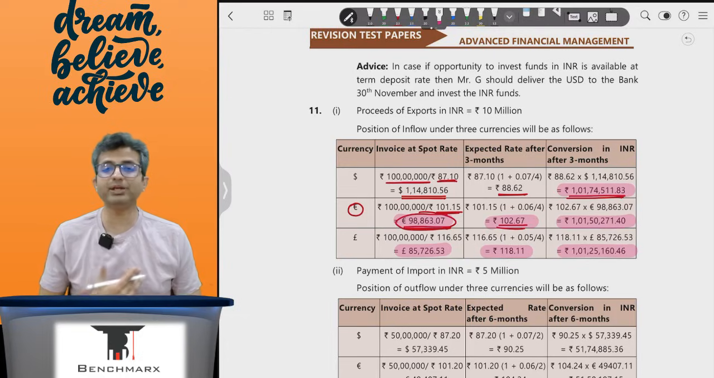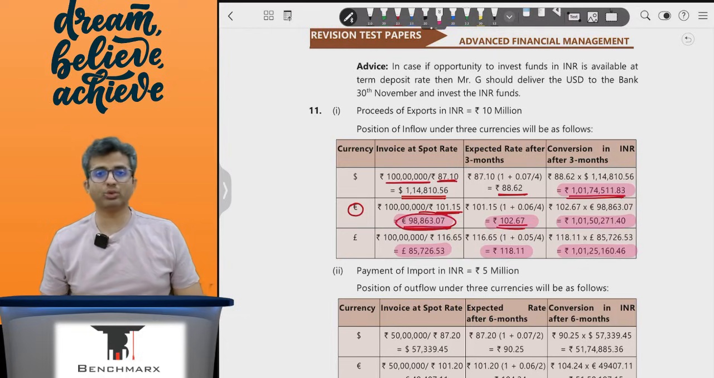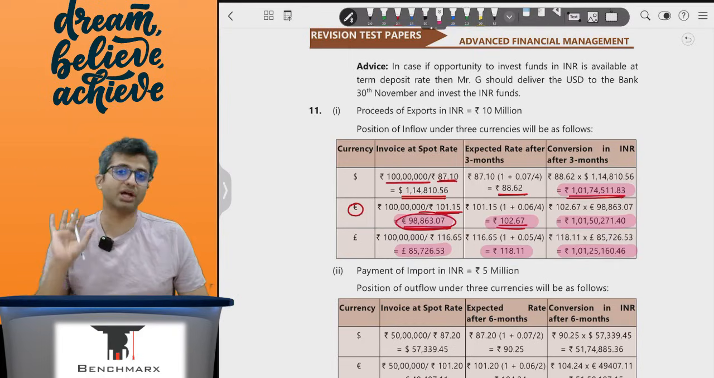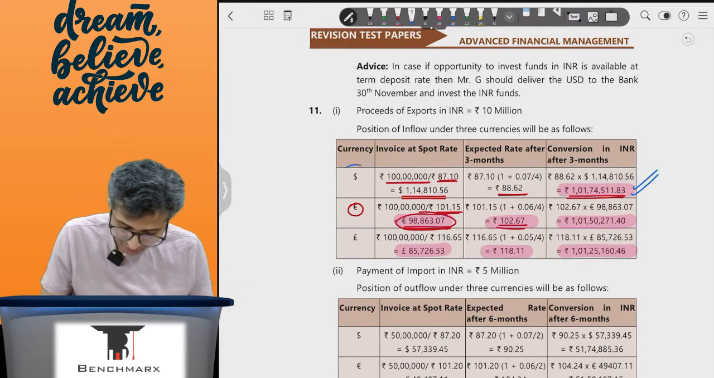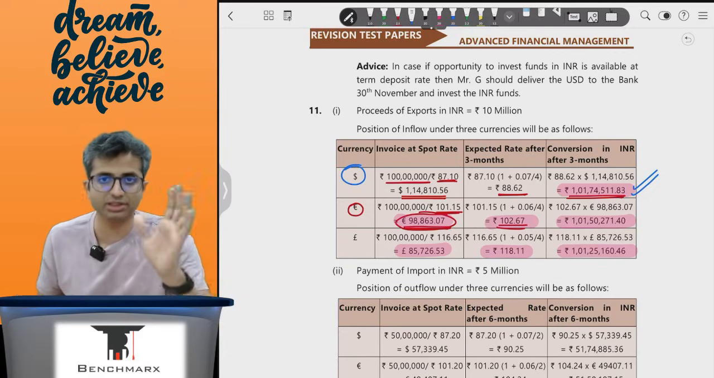Now, you have been given a choice that whichever currency you want, you can quote the invoice in that currency. You would want to quote the invoice in that currency where you believe you will get the highest. So over here, I believe the highest is in the USD, and hence for the export contract, I will denominate the invoice in the US dollar.